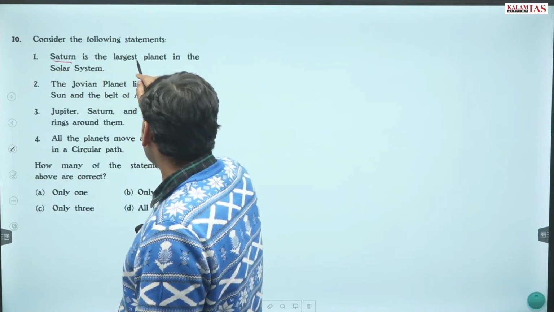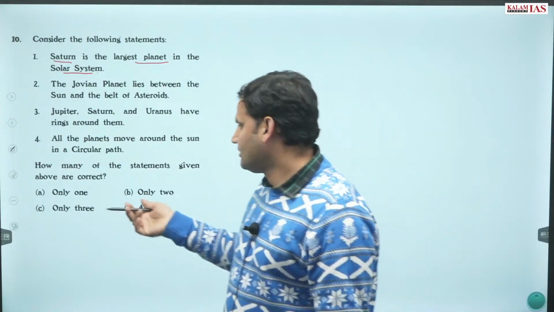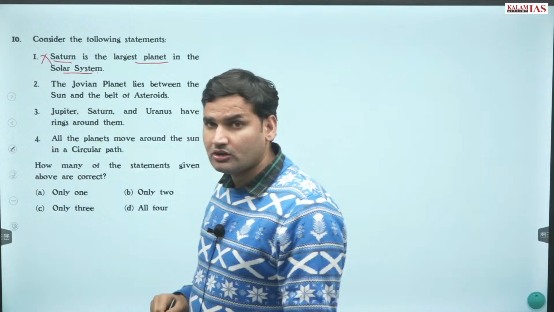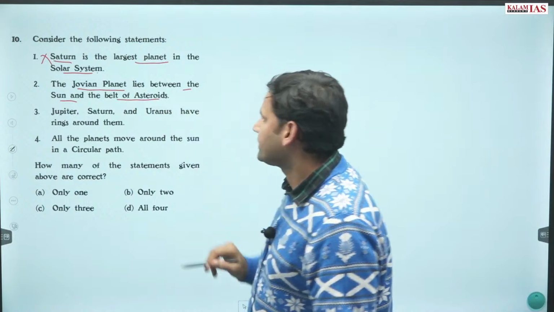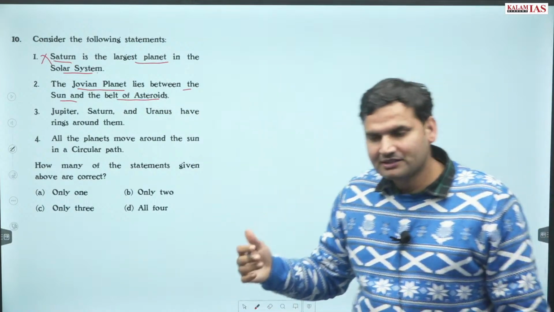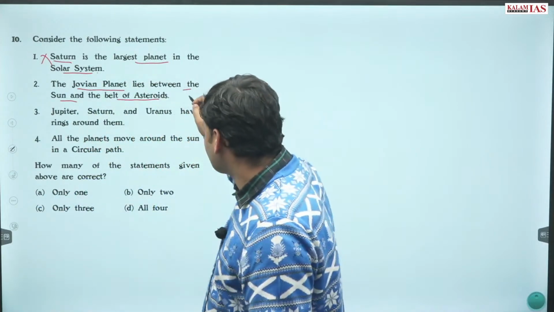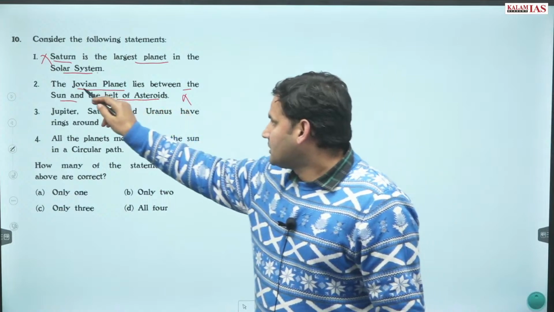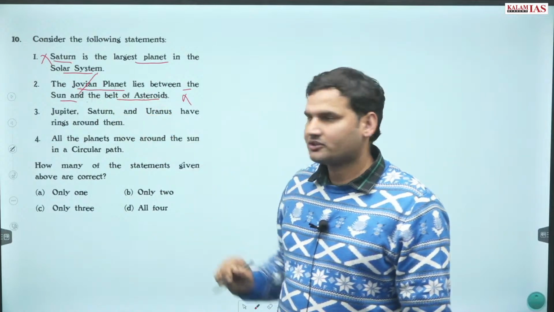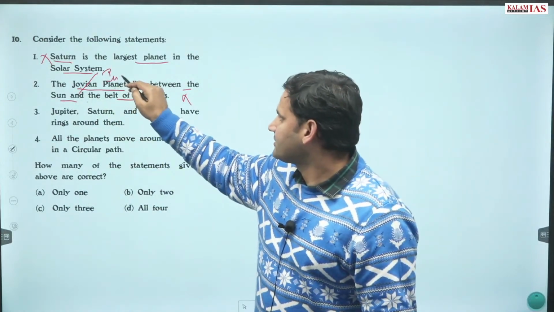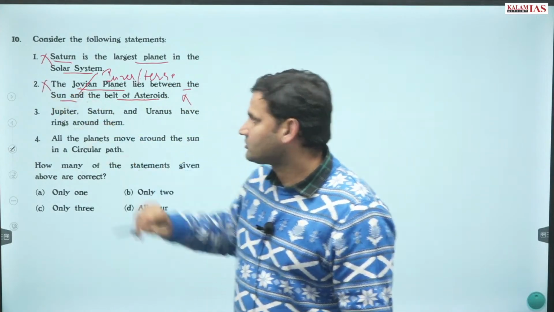Saturn is the largest planet in the solar system. No, this is not Saturn. This is Jupiter. Wrong. Jovian planet lies between Sun and the belt of asteroids. अगर इसको बहुत स्पीड से स्ट्रेसफुल कंडीशन में करेंगे तो इसको सही मार्क कर सकते हैं. But this is actually wrong. The Jovian planet is not what lies between Sun and belt of asteroid. In fact, it is the inner or terrestrial planets. देखा था थोड़ी देर पहले. This statement is also wrong.